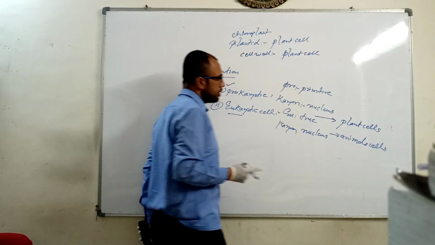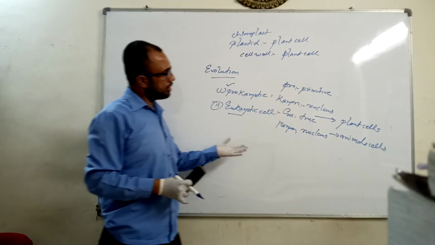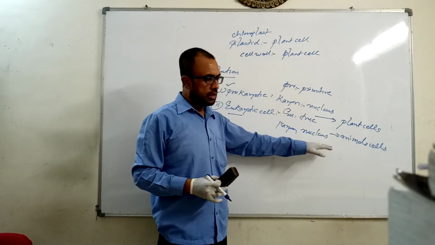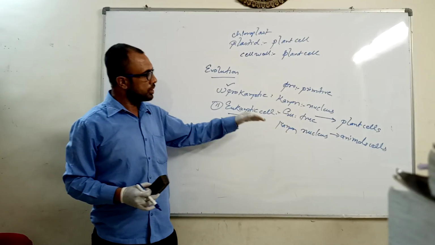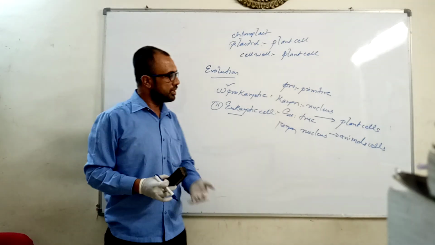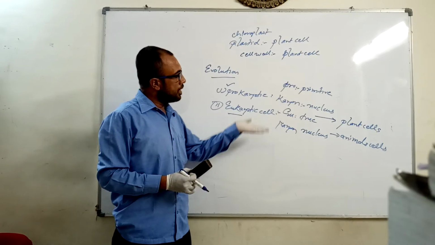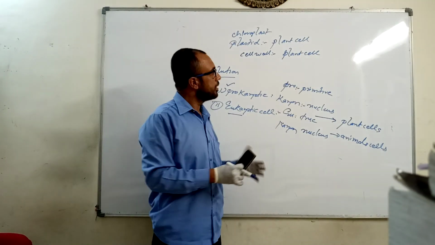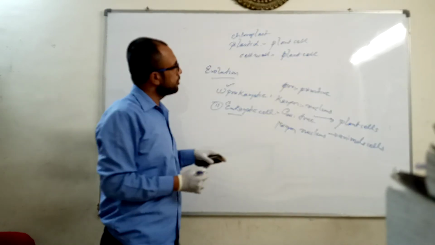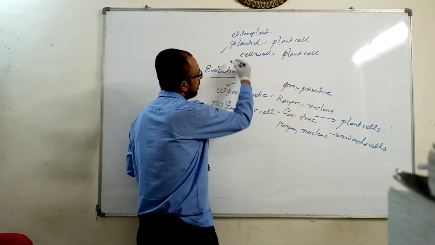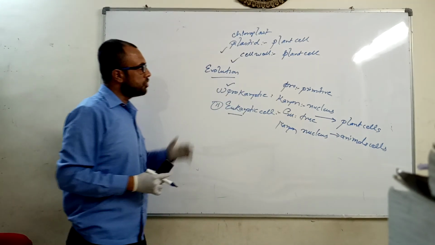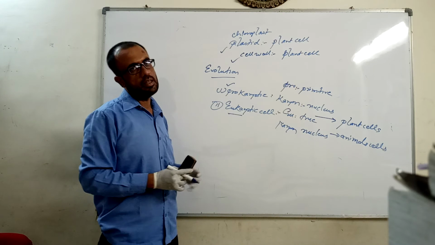What I mean to say is that there are differences between the plant cell and the animal cell, although both are eukaryotic cells. Both are complex in their structure and organization, and both have a true nucleus. But there are differences. Plant cells have plastids and a cell wall, which are cell organelles present only in the plant cell.